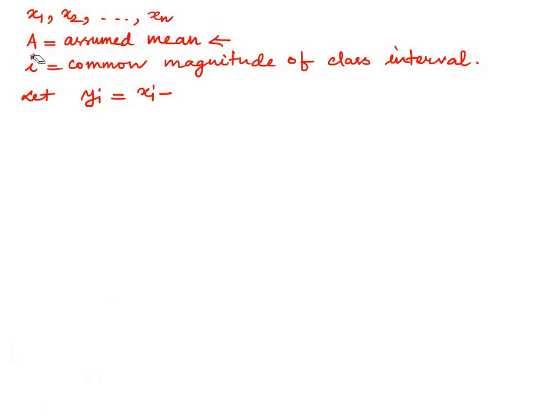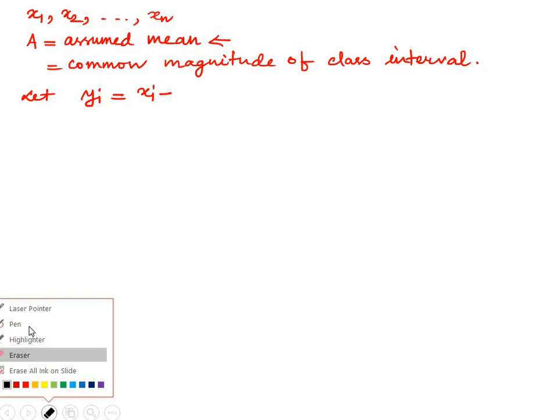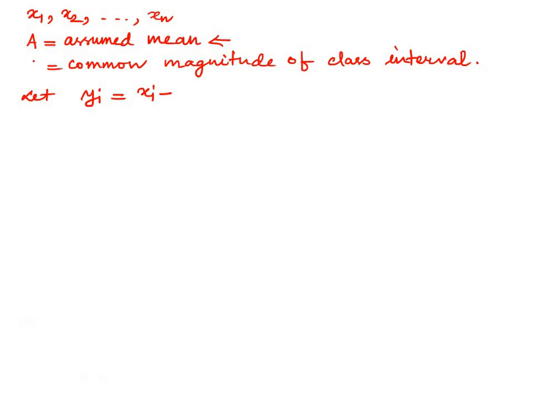Let us do one thing. Instead of writing this as i, since we have used this in summation, let us denote it by another number, say h. So let yi equal (xi minus a) by h. Let us find the mean of yi.